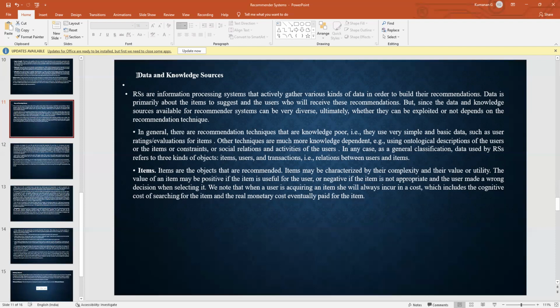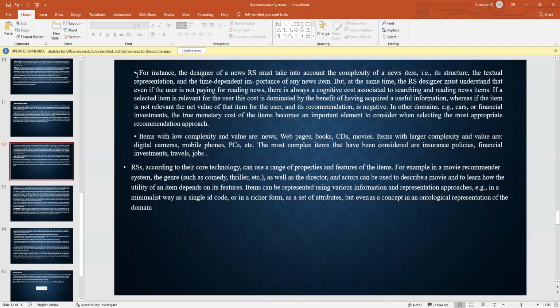Items are the objects that are recommended. Items may be characterized by their complexity and their value or utility. The value of an item may be positive if the item is useful for the user, or negative if the item is not appropriate and the user made a wrong decision when selecting it. We note that when a user is acquiring an item, she will always incur a cost, which includes a cognitive cost of searching for the item and the real monetary cost eventually paid for the item.